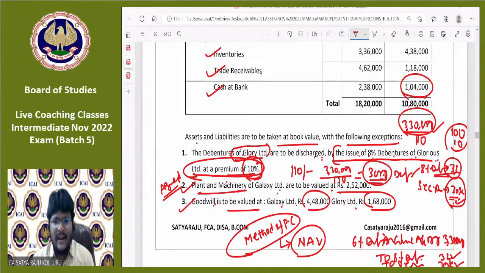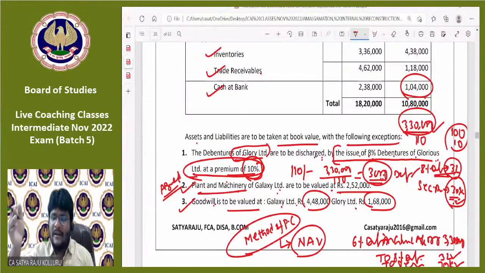In fact, frankly speaking, I am also not teaching the entire class in English fluently, because we are not the UK guys, right? We are not foreign country guys. That is not our mother tongue. But still, what I am telling you here is, you need to split the sentence clearly. The debentures of Glory Limited are to be discharged. There is a comma. You need to stop at that one sentence, only up to that.